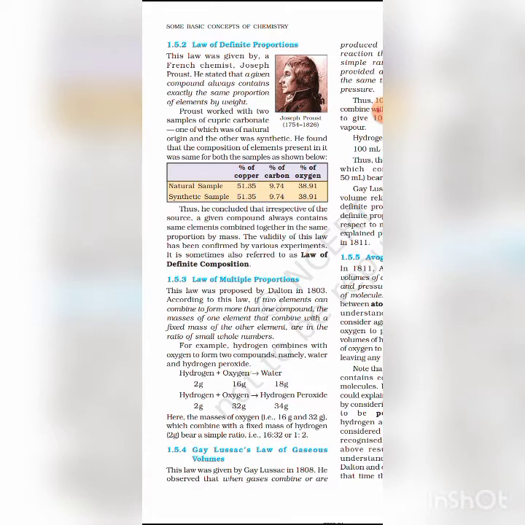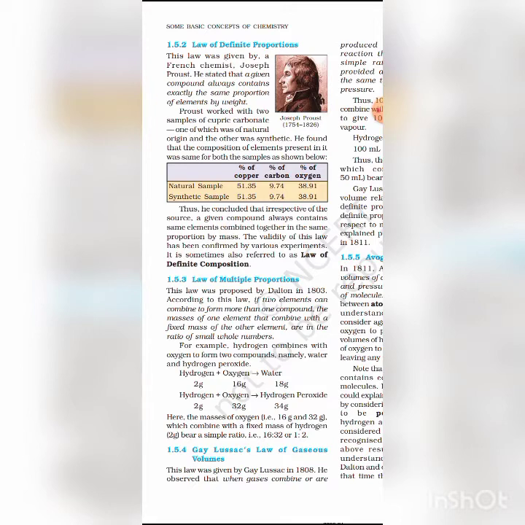I'm saying once again, according to the law of multiple proportions, if two elements can combine to form more than one compound, the masses of one element that combine with a fixed mass of the other are in a simple ratio. When water is formed, 2 gram of hydrogen reacts with 16 gram of oxygen and we get 18 gram of water.